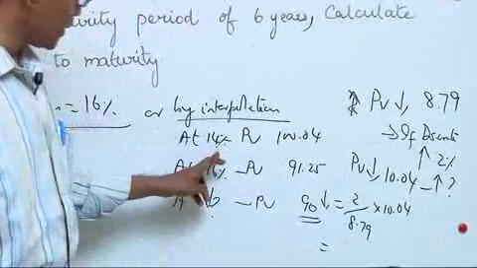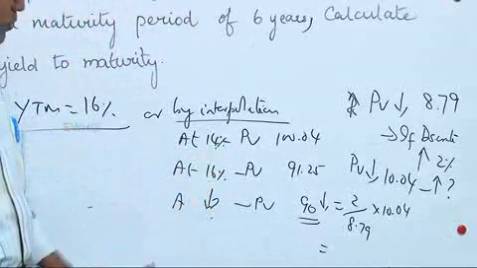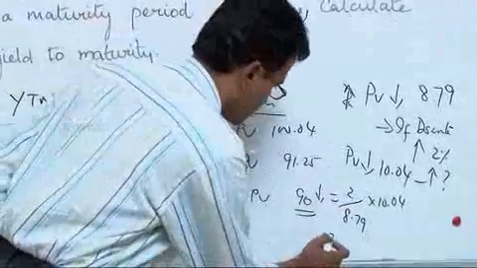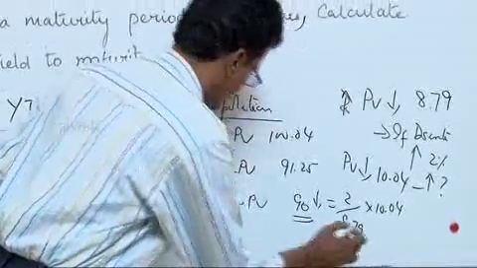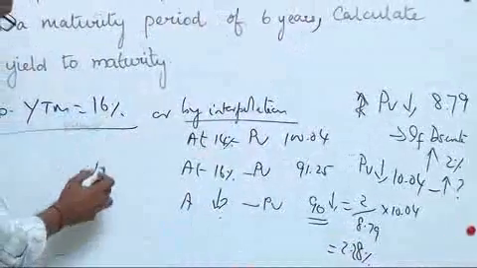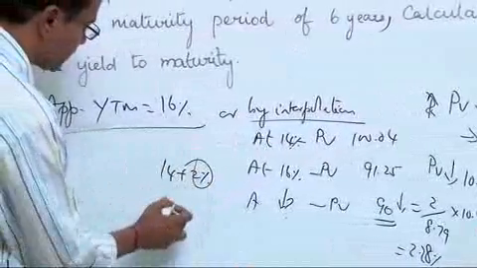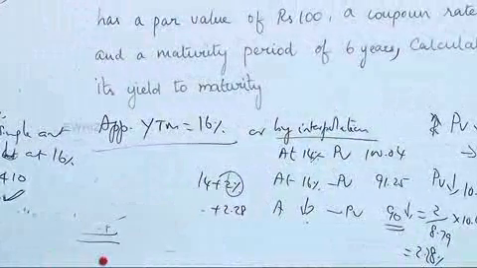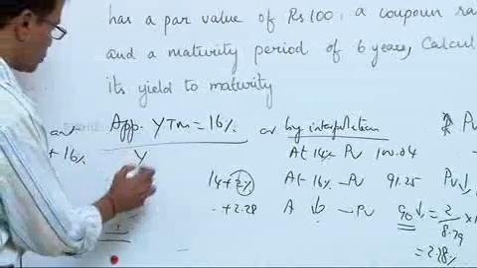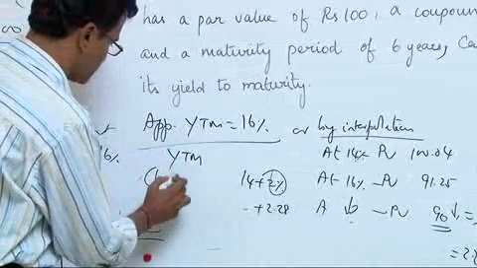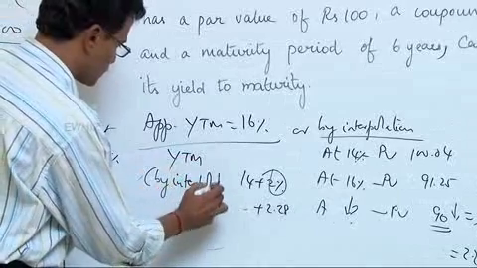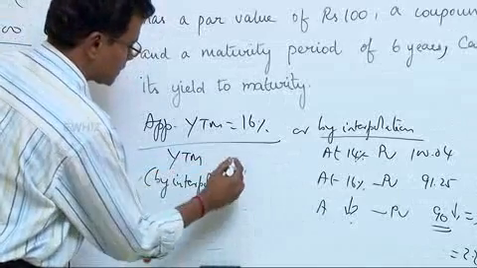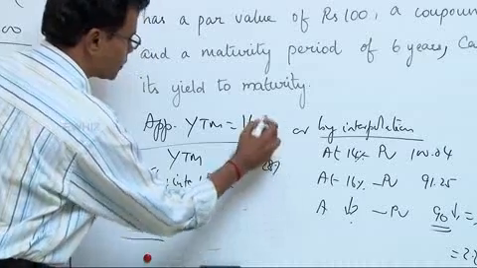What is the increase that you have to make to 14%? It can't be 2, it could be something more than 2. 2 by 8.79 into 10.04 is how much? 2.28. And therefore, from 14, don't increase this by 2%, but increase this by 2.28%. 14 plus 2.28% is 16.28, and therefore yield to maturity by interpolation is 16.28%. So this is an answer.